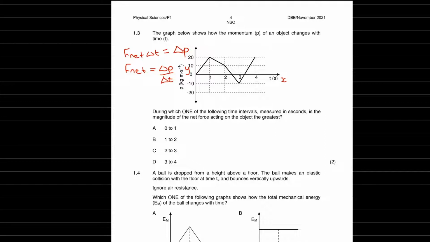Because if you thought it's between 0 and 1, that won't be right. Because look, it's going 0 to 1, but it's only increasing by 20 units. Yeah, it's going the same length, 3 to 4, 1 unit, but it's increasing by minus 10 to 20, which is 30 units. So it's a much steeper incline there. So it's definitely D, 3 to 4.